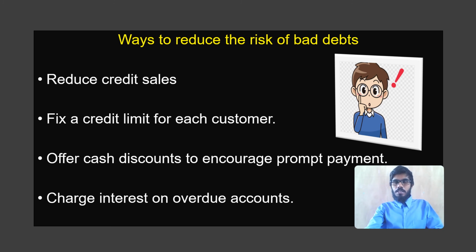And then charge interest on overdue accounts. This is, as I mentioned before, if customers are constantly delaying the payment of amounts, we will charge interest. We will inform them, okay, you owe 500, you are not paying 500 on time, so we are going to charge interest so that your amount will keep increasing. So customers will not want the amount to increase because if that happens, they will have to pay more. So in order to pay less, in order not to create this interest, customers are likely to pay on time.